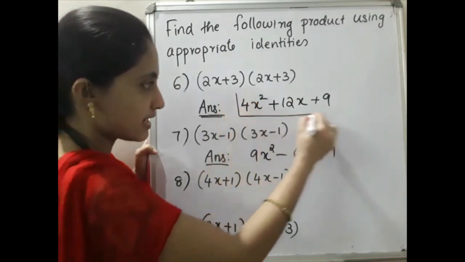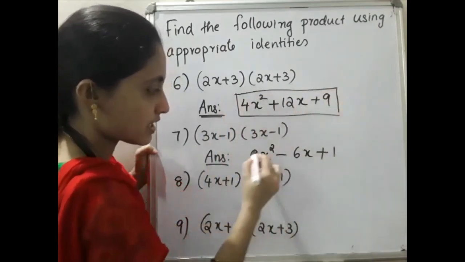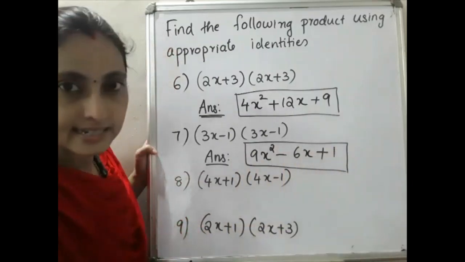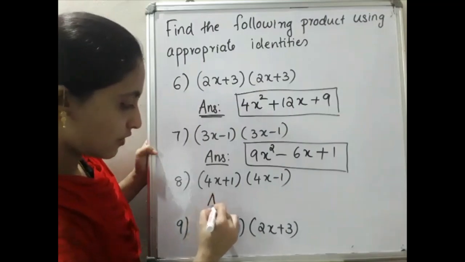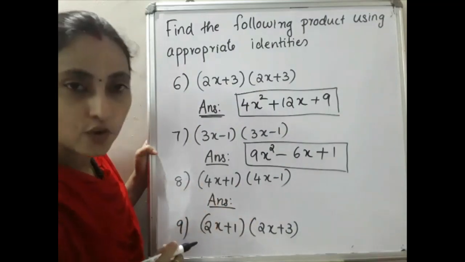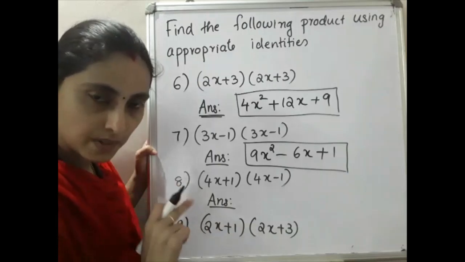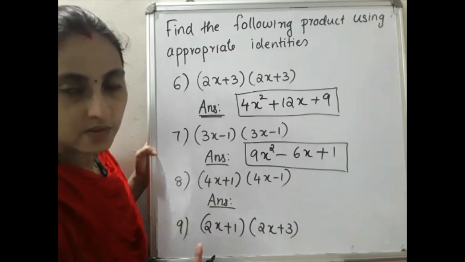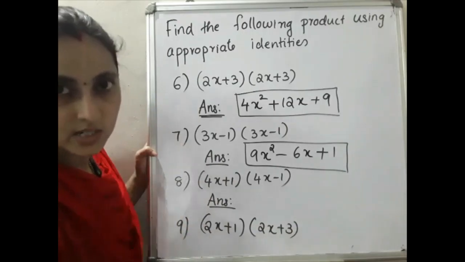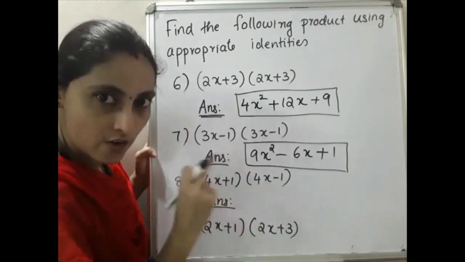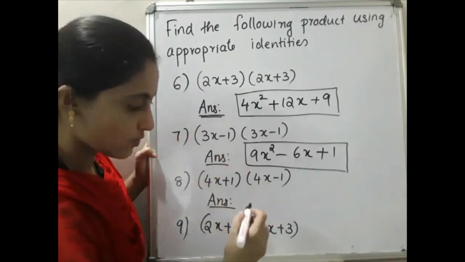So first one answer is 4x square plus 12x plus 9. Second one is 9x square minus 6x plus 1. And the third one, 4x plus 1 into 4x minus 1. A plus b into a minus b is a square minus b square. So a represents 4x. A square means 4 square x square. What is 4 square?